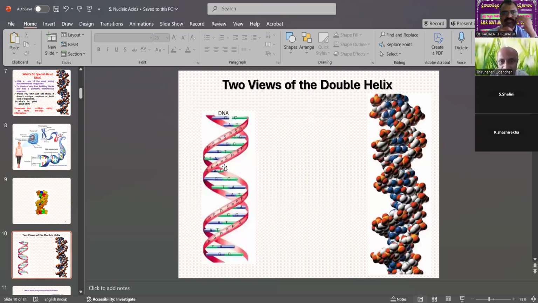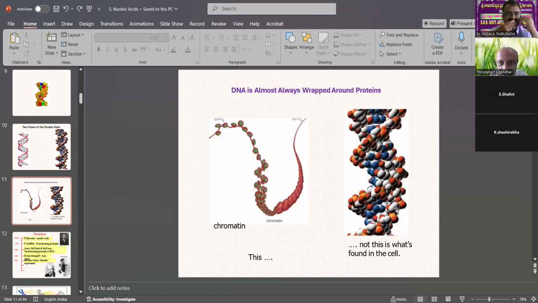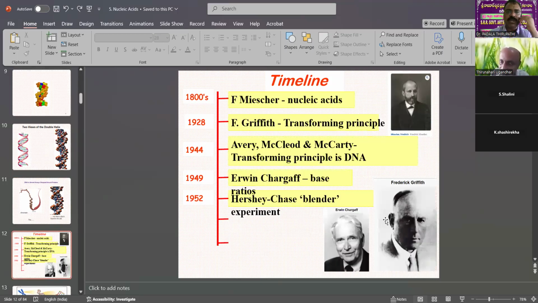So these are the two views of the double helix models. The first model shows the molecules separated, with only single DNA threads. Here all atoms are attached, and this DNA is almost always wrapped around proteins. This is called chromatin. It is not found like this in cells. But here is a timeline.